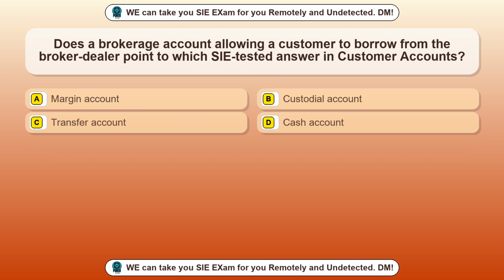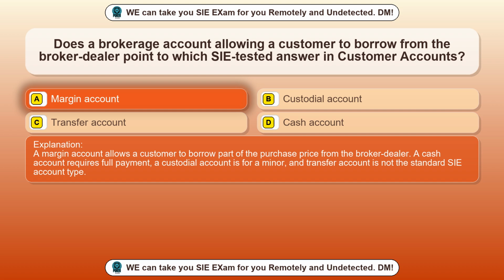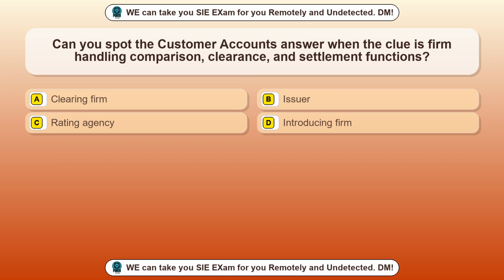Question 62. Does a brokerage account allowing a customer to borrow from the broker-dealer point to which SIE tested answer in customer accounts? Option A, margin account. Option B, custodial account. Option C, transfer account. Option D, cash account. The correct answer is option A, margin account. A margin account allows a customer to borrow part of the purchase price from the broker-dealer. A cash account requires full payment, a custodial account is for a minor, and transfer account is not the standard SIE account type.